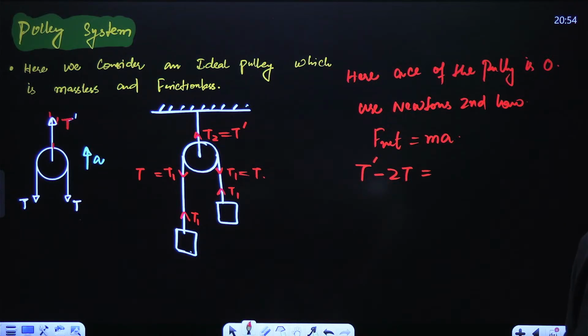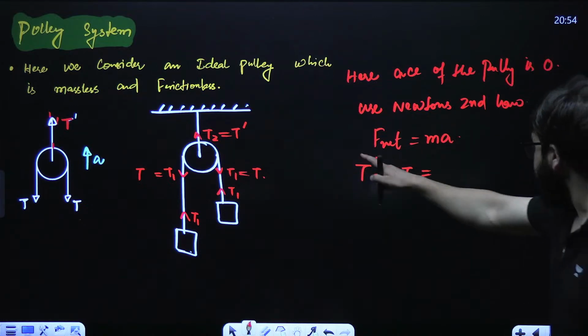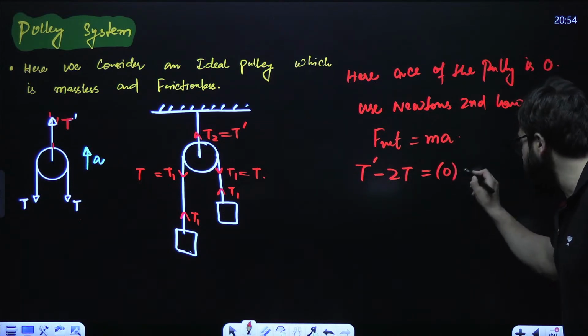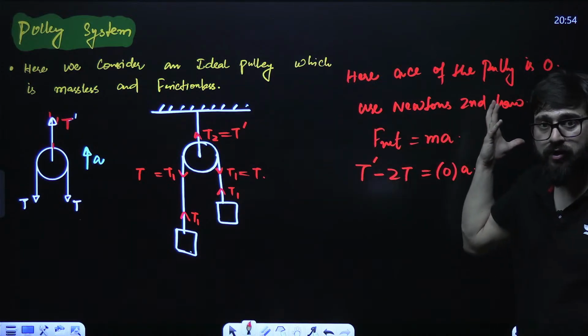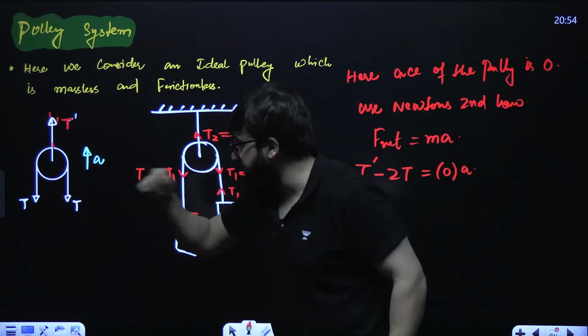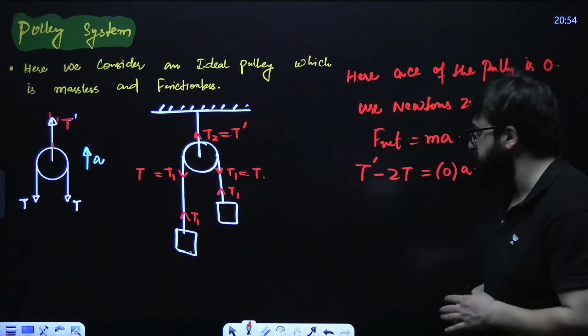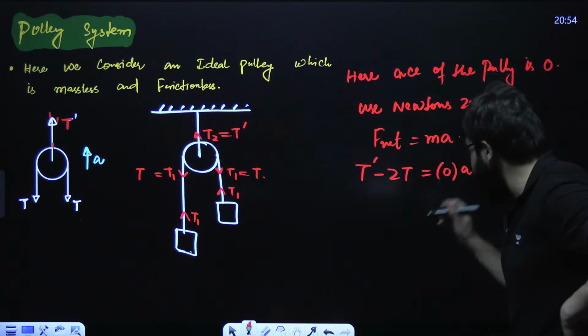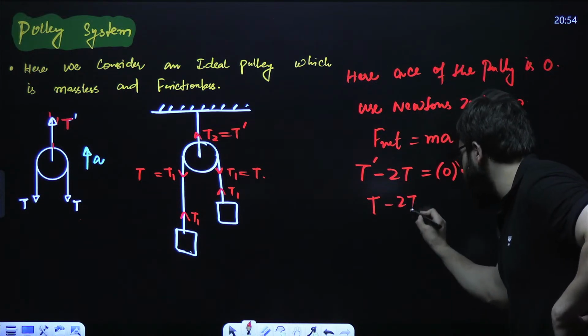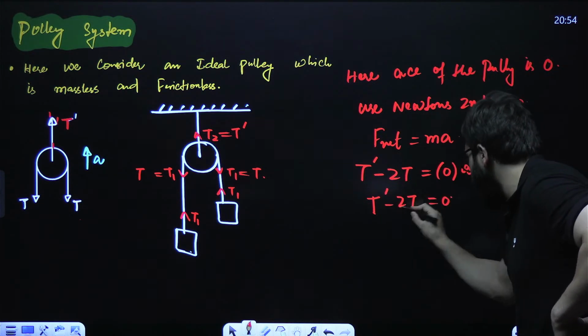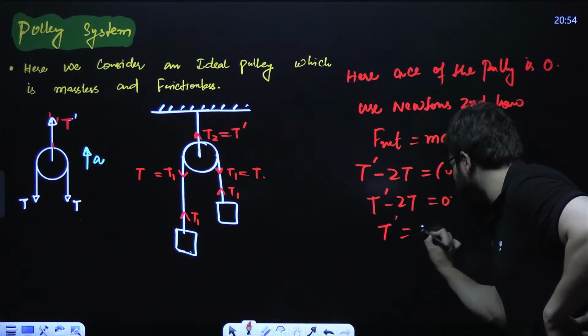Now, if these are massless, then it will be 0 into acceleration. If the acceleration of the system is 0, it will also be 0. So T dash minus 2T will come out to be 0. Take it over there. So T dash will come out to be 2T.